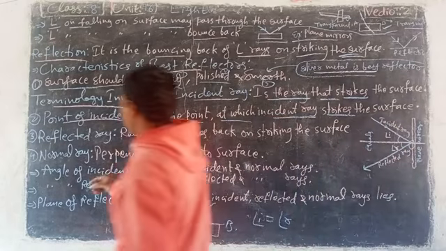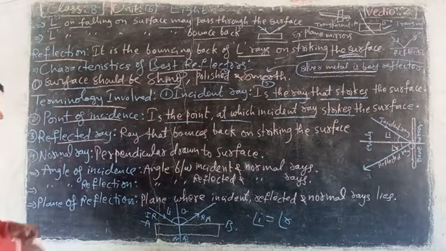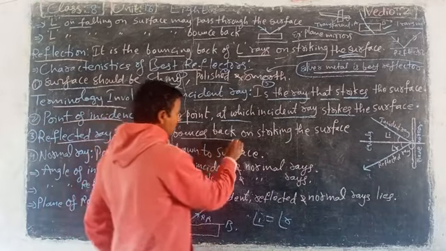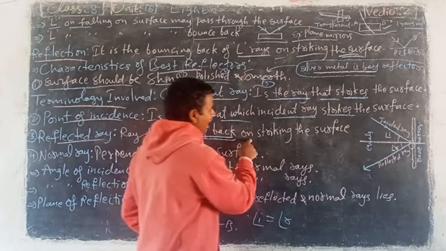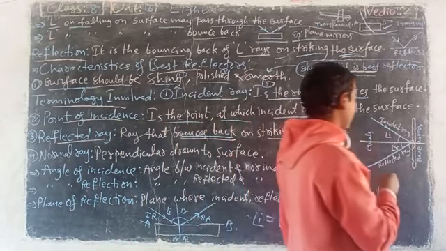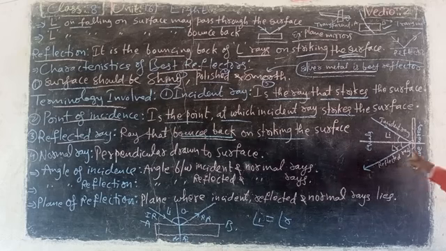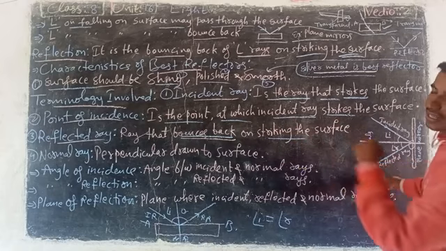Next, reflected ray. What is the reflected ray? The ray that bounces back on striking the surface. So if it is struck, it is bounced. This bouncing ray is called the reflected ray. Simple.